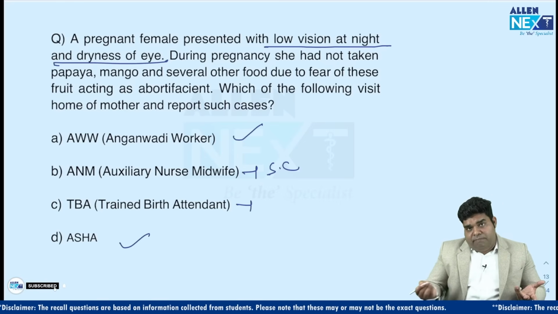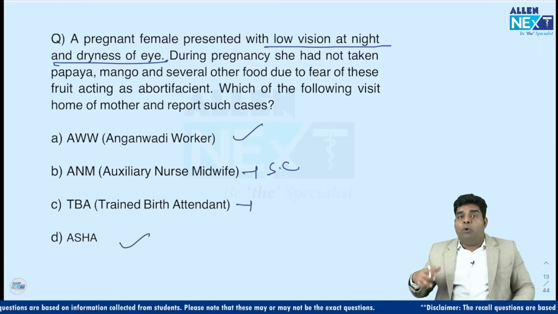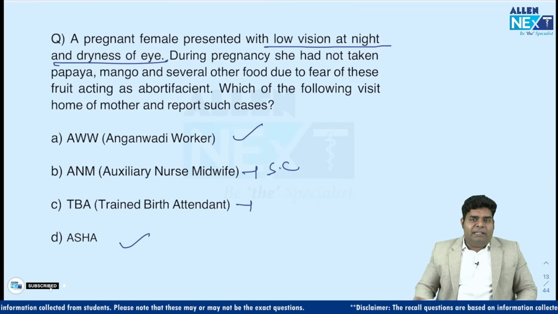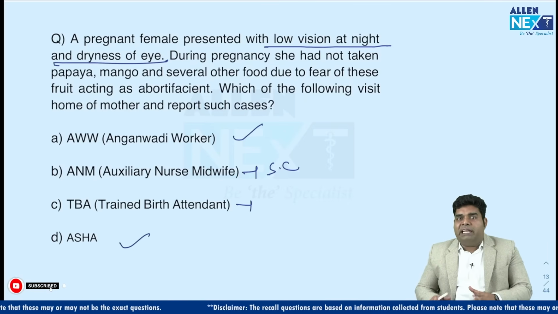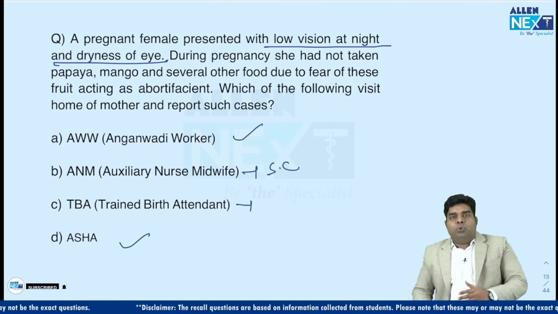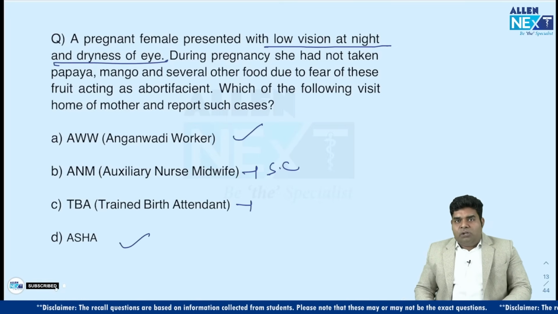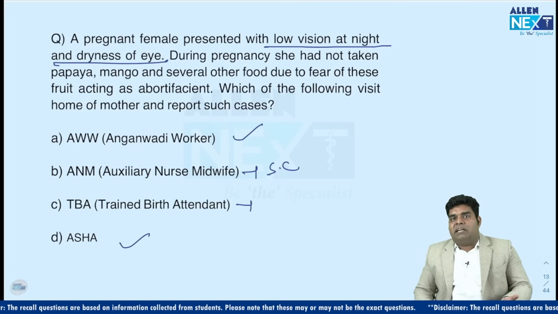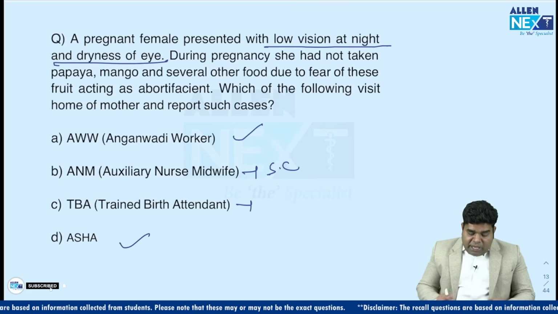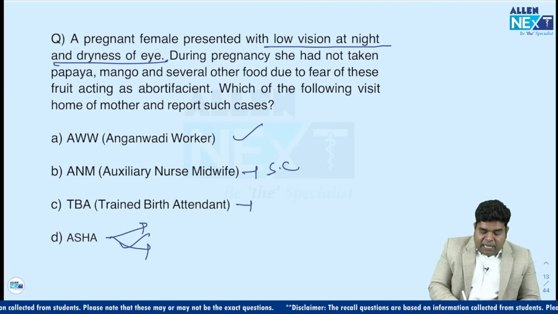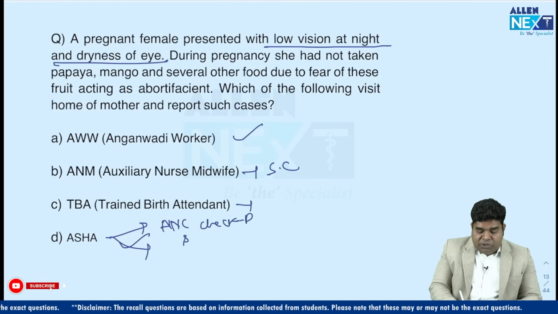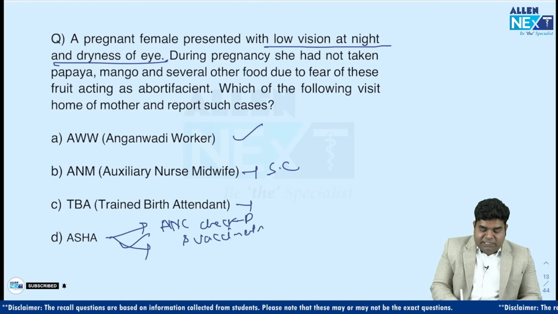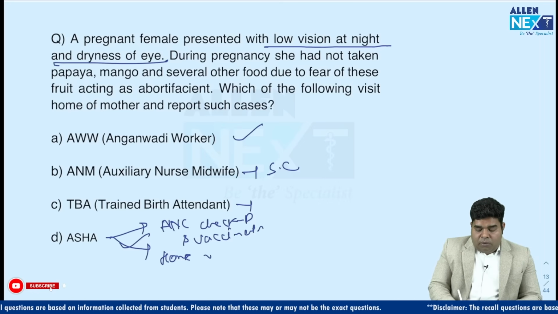Trained birth attendant is mostly in those areas where home delivery is high, like tribal areas, and she also has no role in home visit. Anganwadi worker has role in giving supplementary nutrition to the mother, and it is not her work to visit and search for such cases in pregnant females. Whereas ASHA has been given this work that she will do the ANC, she will motivate the mother for ANC checkup and vaccination, and she will do home visits also.